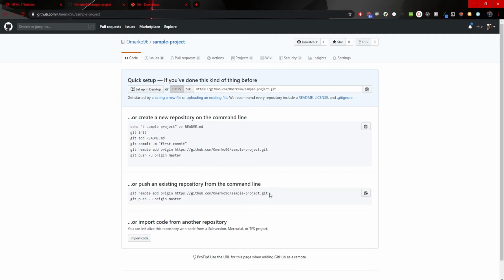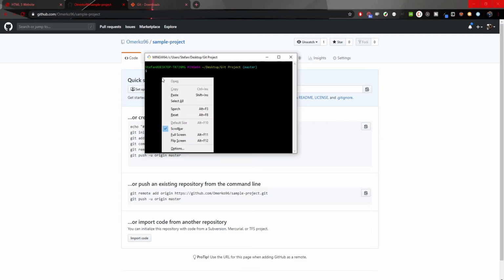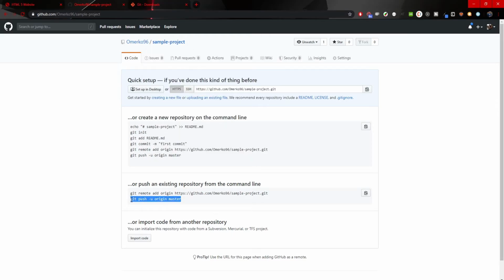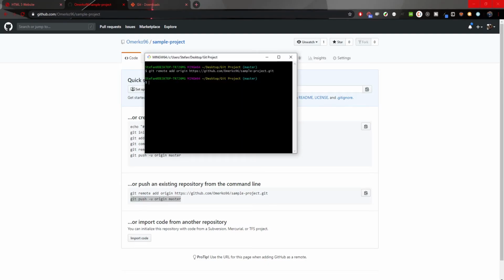We will type git remote for remote control from our local machine to a machine on GitHub here, and we will add origin, the whole origin to our project. I will copy this entirely, and back in our Git Bash, here I will use paste and hit enter, and that is it. So now we could use git push, copy it, and also back in Git Bash, paste it, hit enter, and now it is pushing our changes of our master branch to our repo, and there it is.